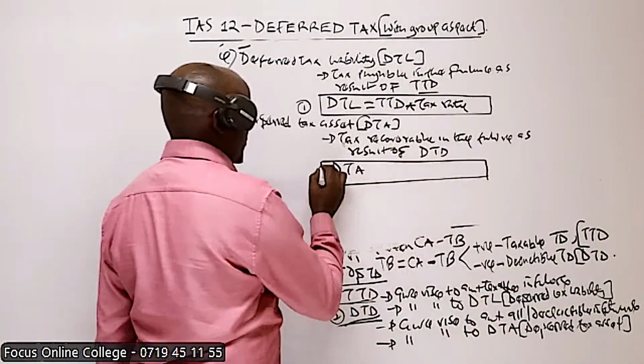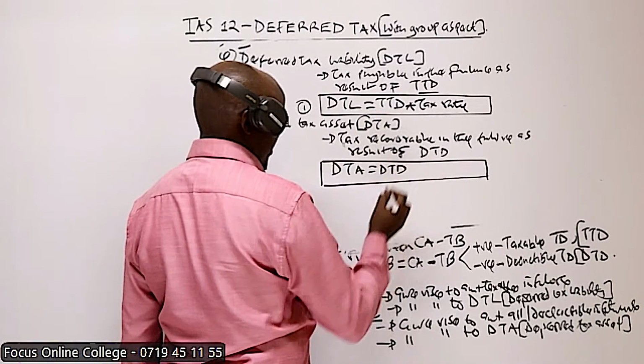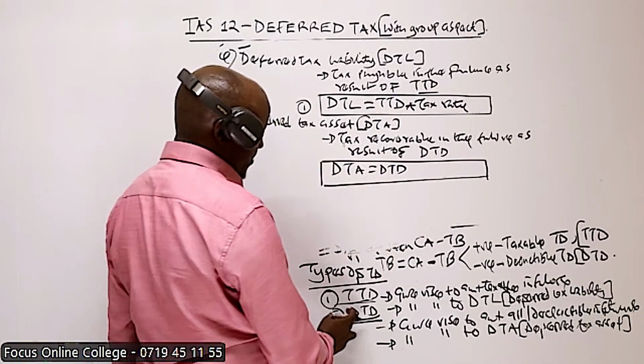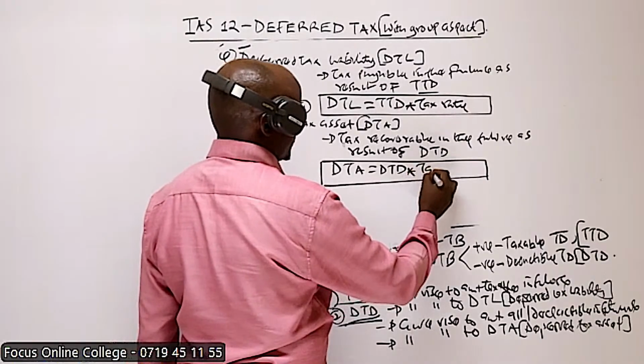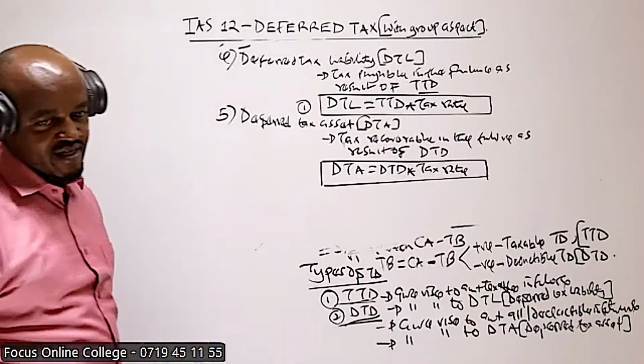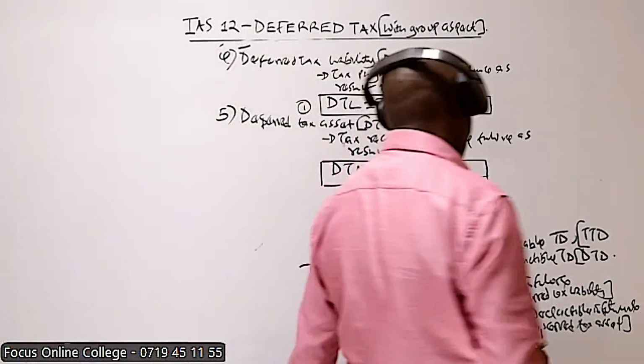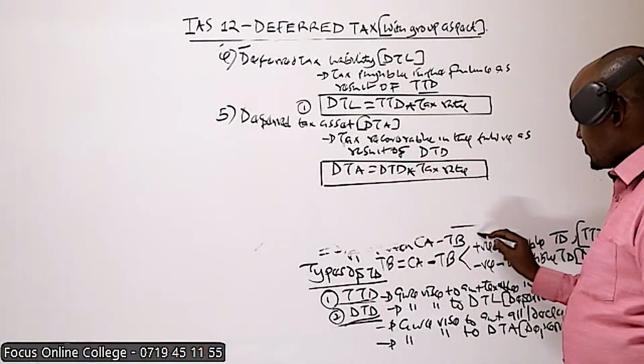this is the formula which we use. We take the deductible temporary difference. We multiply that with the tax rate. There is also something you need to recall from what I've explained here,